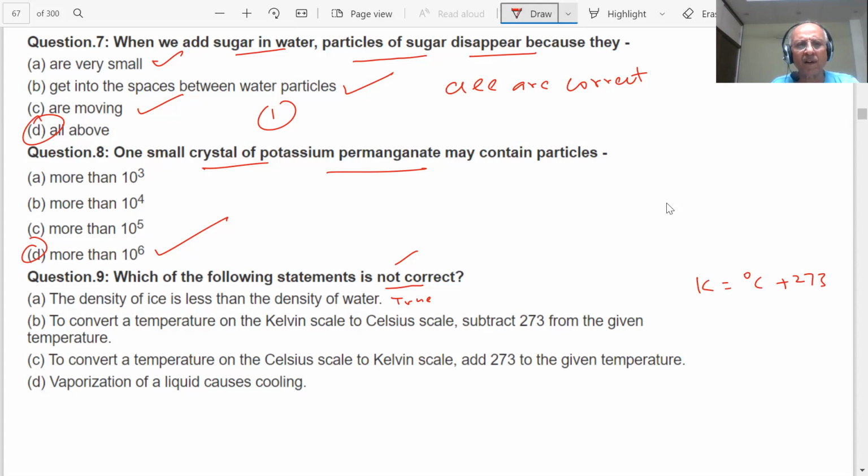If I want to convert Kelvin to Celsius, this, sir, is wrong. Not correct. Kelvin to Celsius scale, subtract 273 from a given temperature. From a given temperature. What given temperature?